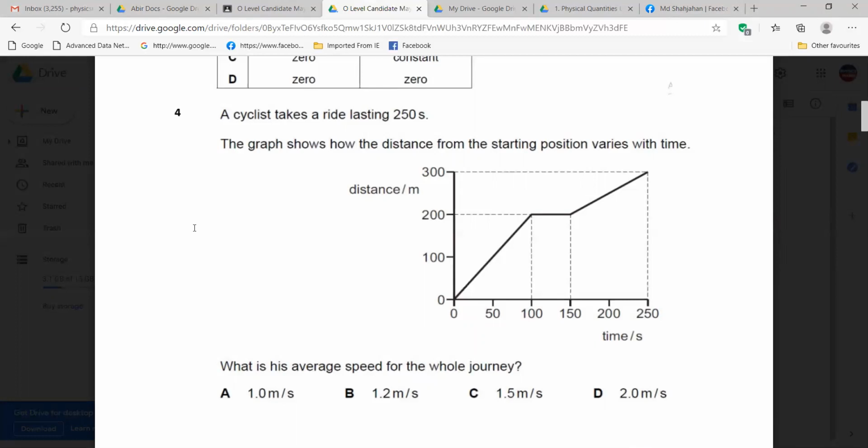So you are going to find average speed, right? What is the formula of average speed? Total distance divided by total time. Great. So what is your total distance here? So 300. Excellent. Then total time. So 250. Okay, use your calculator now.